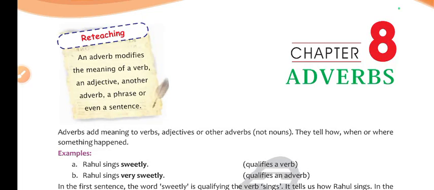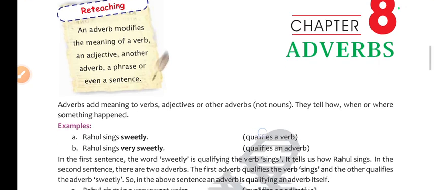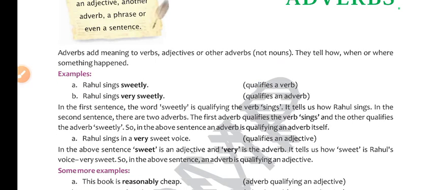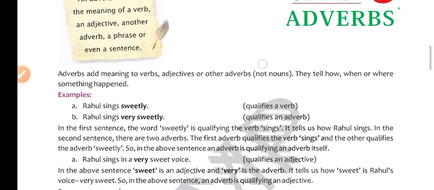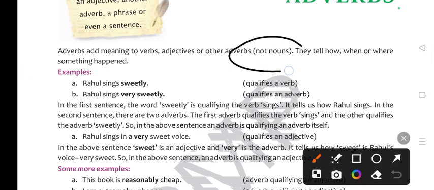Alright, so in this chapter we are going to cover chapter 8, adverbs. An adverb modifies the meaning of a verb, an adjective, another adverb, a phrase, or even a sentence. So adverbs add meaning to verbs, adjectives, or other adverbs. Make sure that they do not modify nouns. They do not modify nouns.